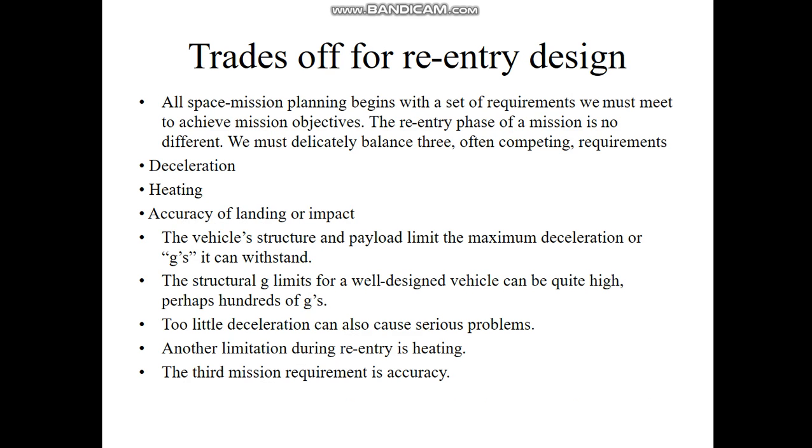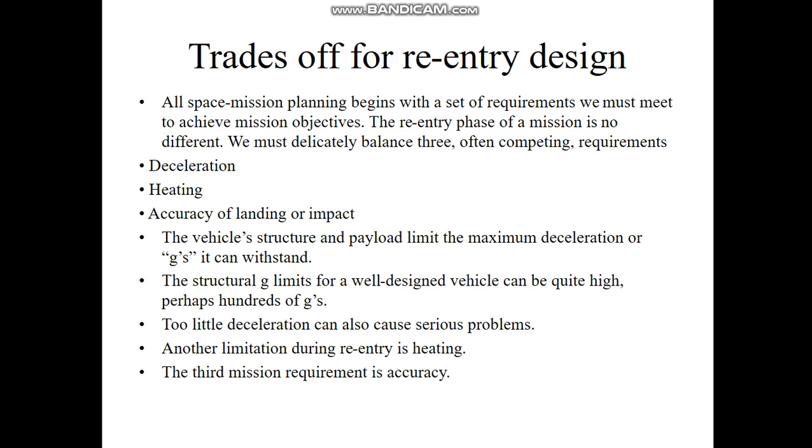And now the threats of the re-entry design. All space mission planning begins with a set of requirements we must meet to achieve mission objectives. The re-entry phase of a mission is no different. We must delicately balance three often competing requirements. First is deceleration, second is heating, and third is accuracy of landing or impact.